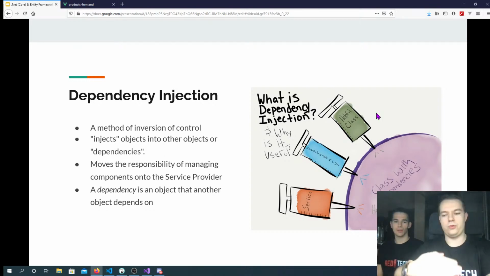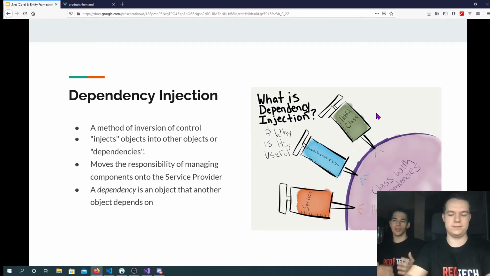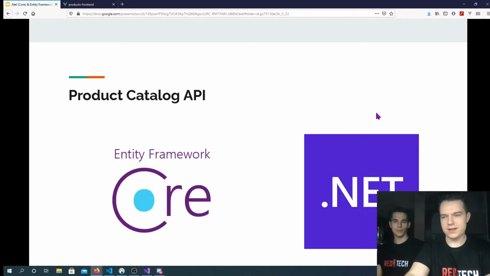You only want to go from point A to point B. You don't care about how you get there. You don't want to do that yourself. That's what inversion of control is. And we'll actually show this dependency injection in code, just because some people get confused.